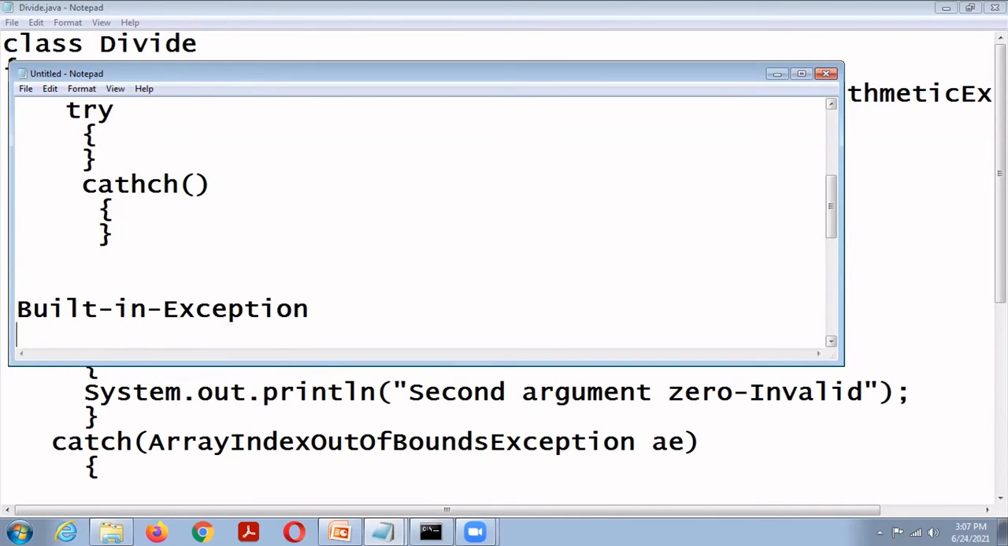Java's built-in exceptions. I already told you Java's standard package is java.lang. This is a standard package for Java, and this package is automatically imported. Java defines several exception classes in this package. Most of the exception classes are subclasses of RuntimeException.